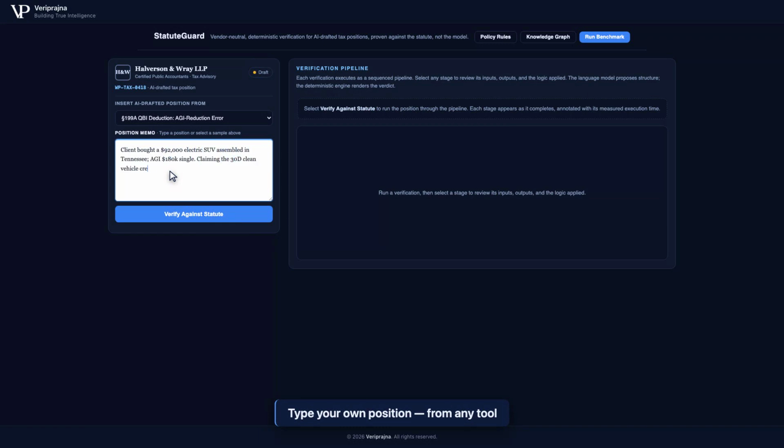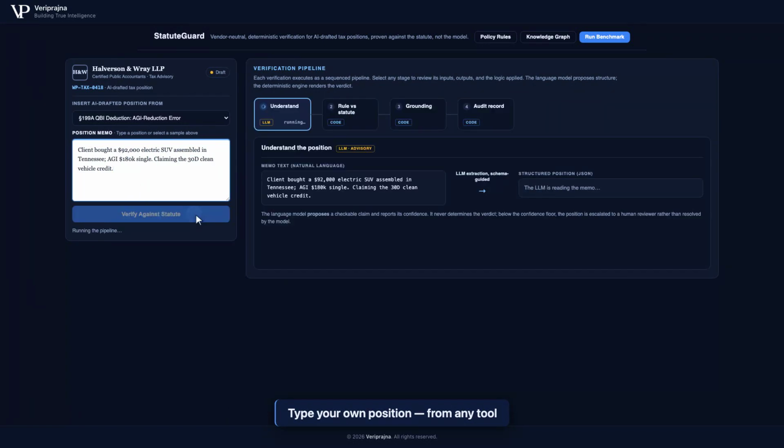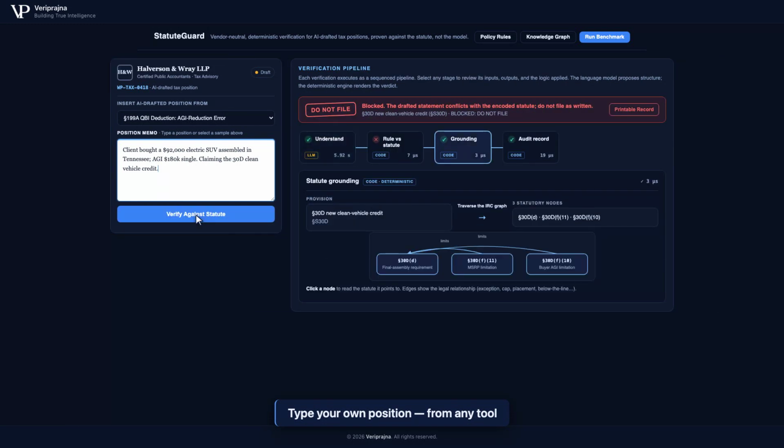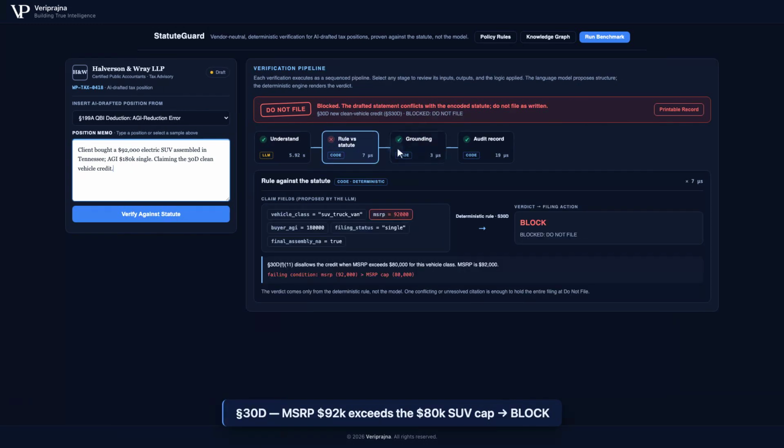A tax professional types any position directly from any platform. Here, a $92,000 electric SUV claiming the Section 30D Clean Vehicle Credit. Blocked. The manufacturer's price of $92,000 exceeds the $80,000 cap for that vehicle class under Section 30D. The same provision would pass on a compliant vehicle. The facts decide, and the rule is explicit about which one failed.